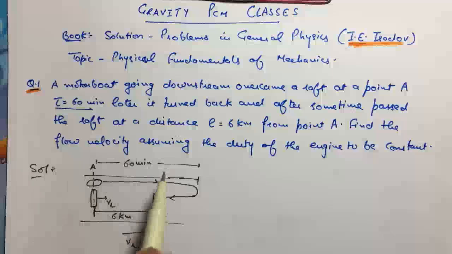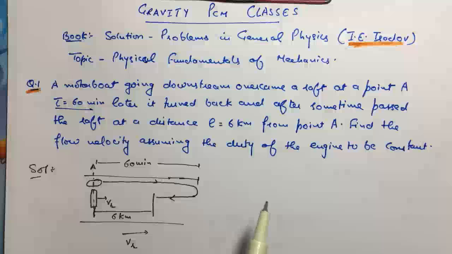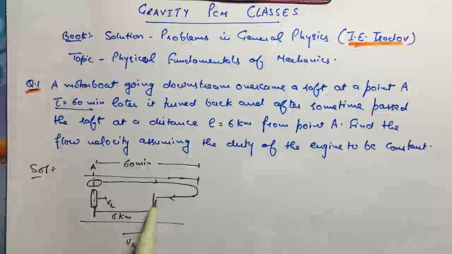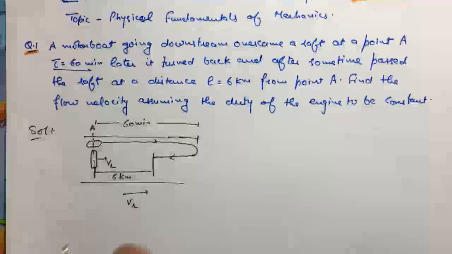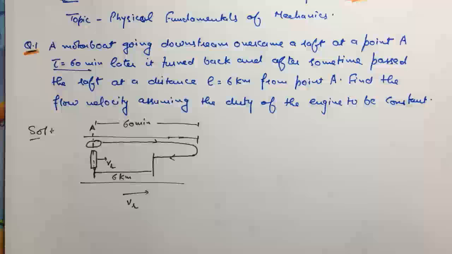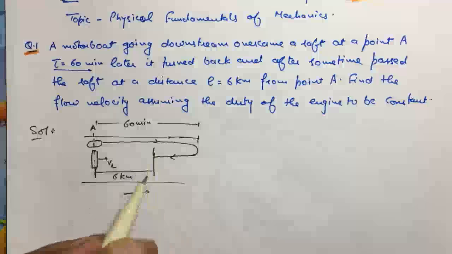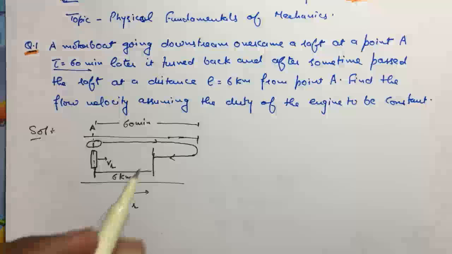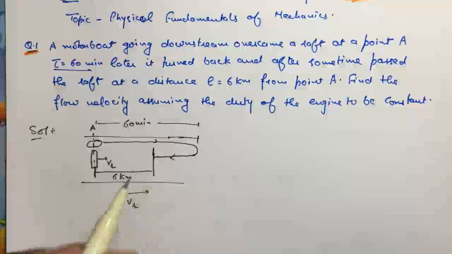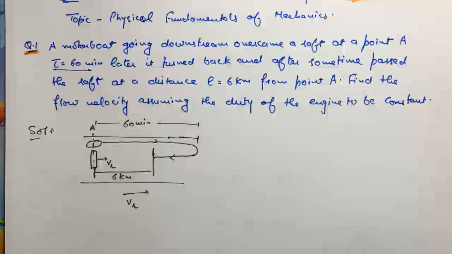And find the flow velocity, assuming the duty of the engine to be constant, that is, the speed of the engine is constant. Of course there will be an effect of river flow during downstream and upstream, but there is no change in engine speed. The speed of the boat will change.